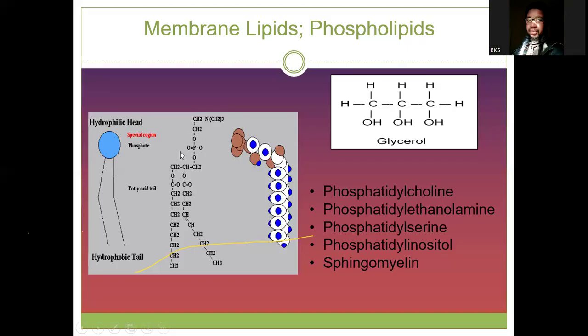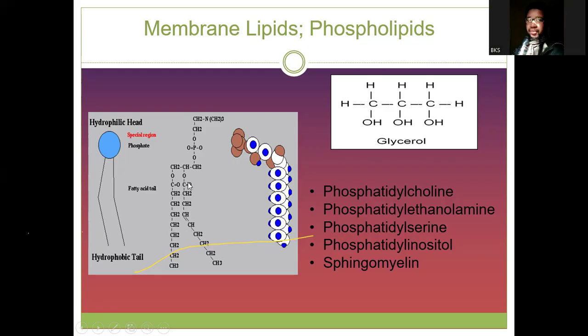So it's attached to a phosphate group. The phosphate group is also attached to another group, a different group. This group could be many things: it can be choline, ethanolamine, serine, or inositol. The other groups can be different fatty acids. Some of them, like this one we counted, are 9-carbon fatty acids. Some are 10-carbon fatty acids, 11 carbon, 12, like this, 14, 15, 16.